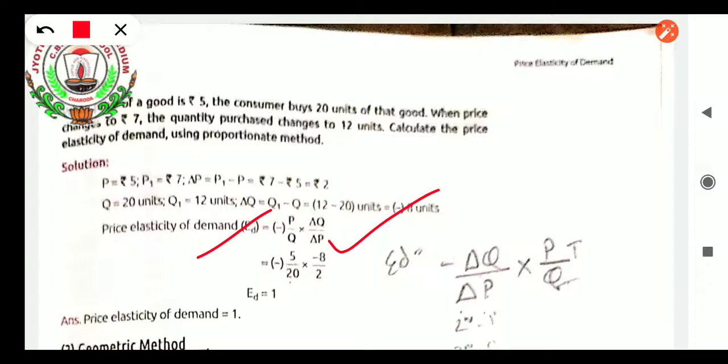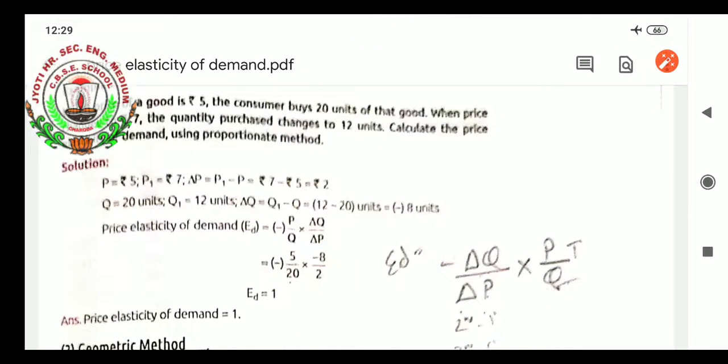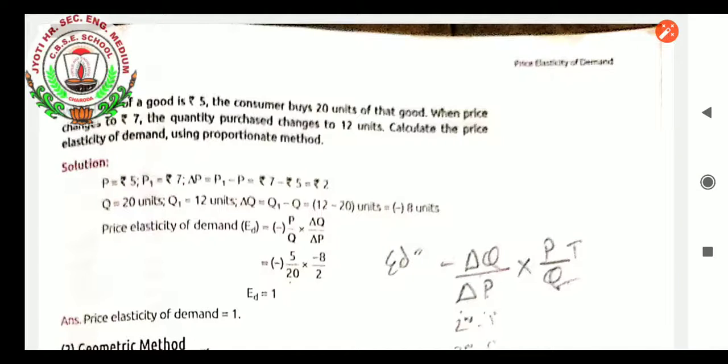Here when we substitute, we will get minus 5 by 20, where the 20 came from, the initial quantity is 20, into minus 8 divided by 2. We will get ED equals how much? Let us cancel: 2 into 4 is 8, minus 4. Minus 4 and 20, here we will cancel, we will get 5, 5 divided by 5 equals 1, and that minus sign will be cancelled with this minus, so ED equals 1. So many questions on price elasticity of demand are there at the back. I hope you have understood the question,